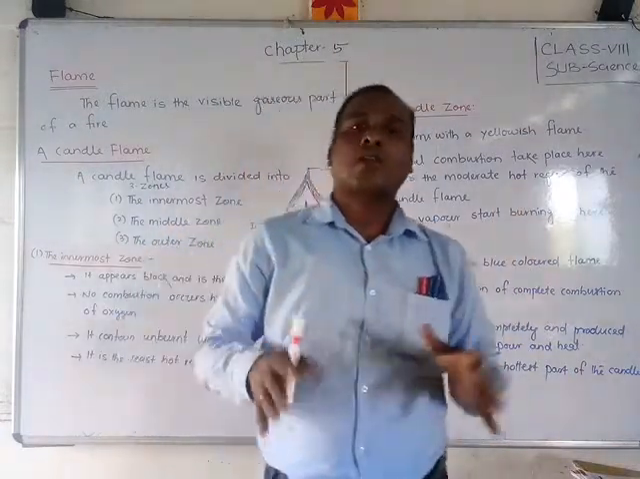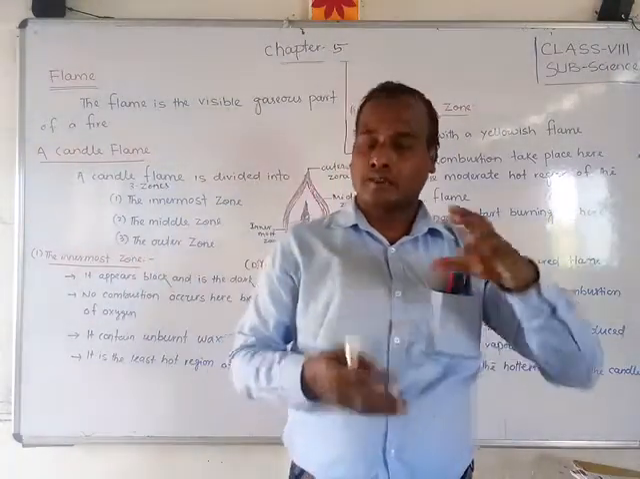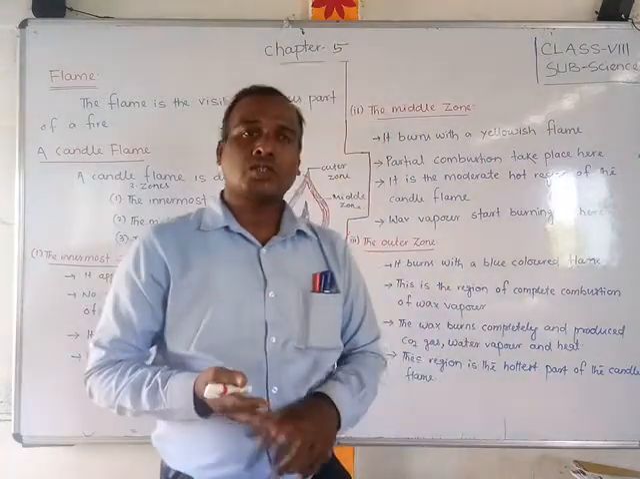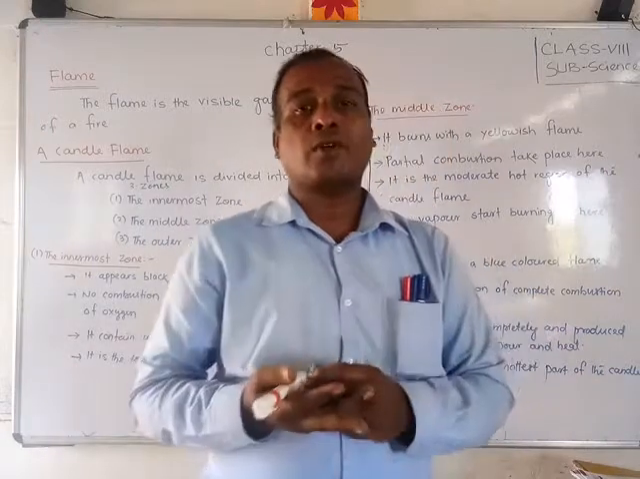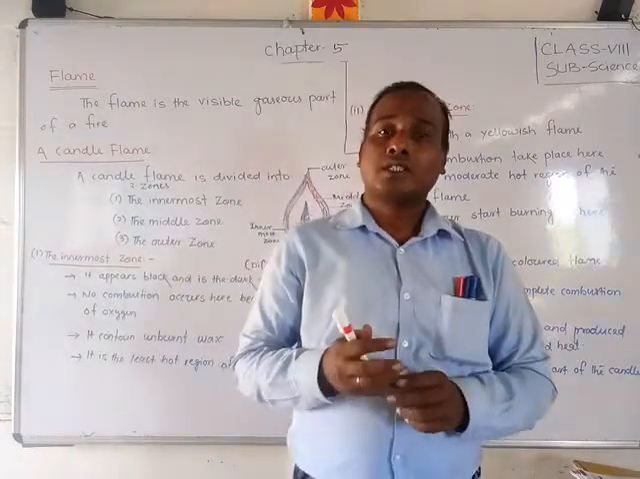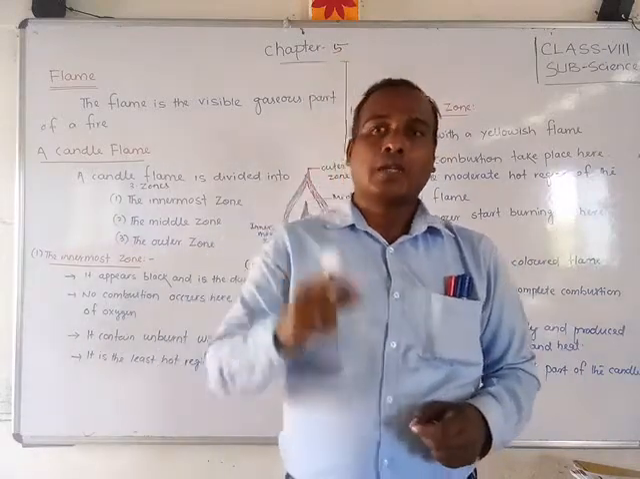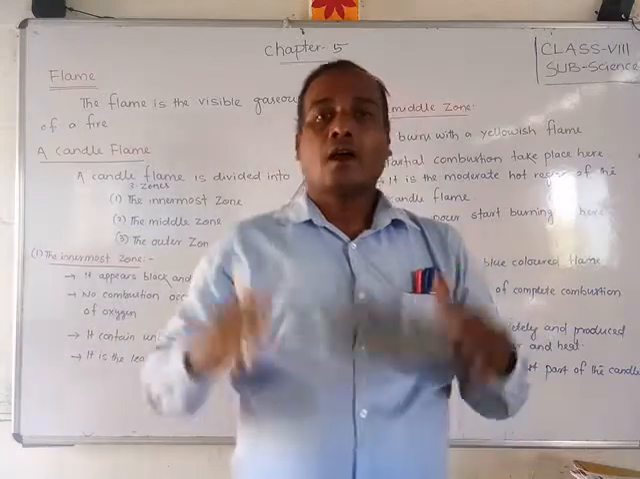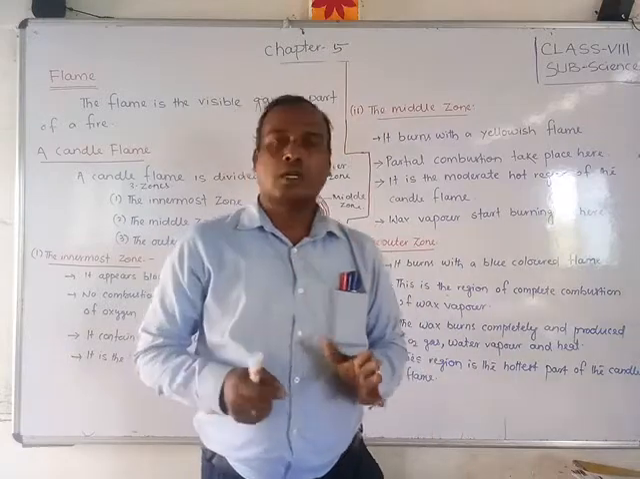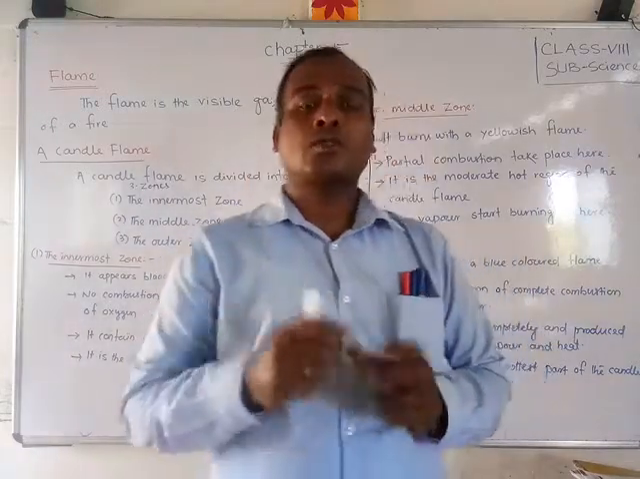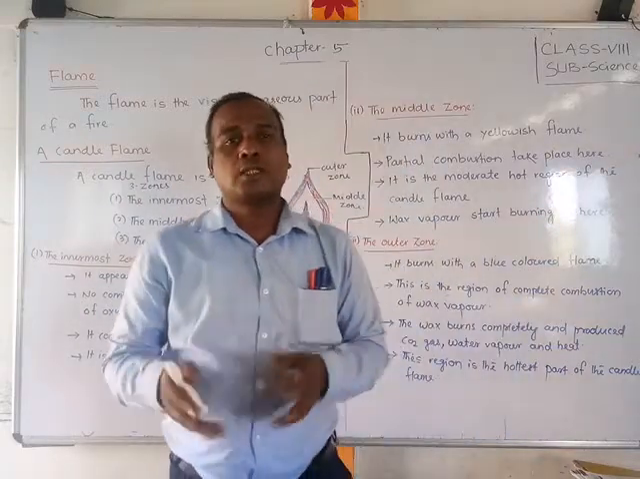Okay friends, these are all about the candle flame. There are three flames, three zones: the innermost zone, the middle zone and the outermost zone. The innermost zone is the least hot, the middle is moderate, and the hottest zone is the outermost zone. The outermost zone is which color? Blue color. The innermost zone is black color, and the middle zone is yellowish color.